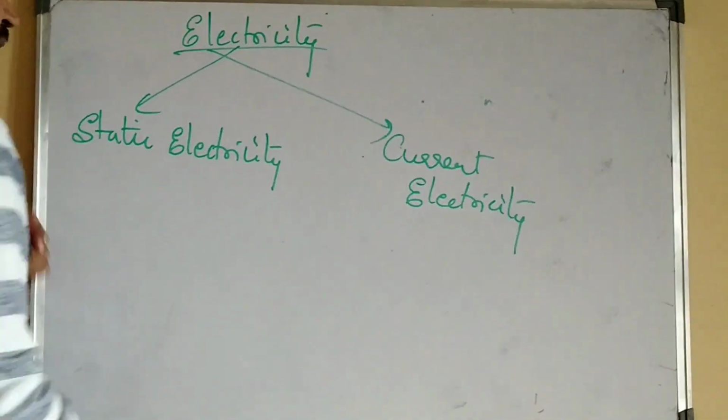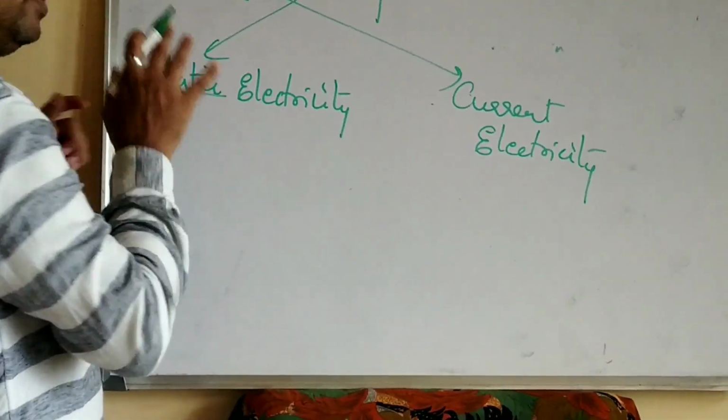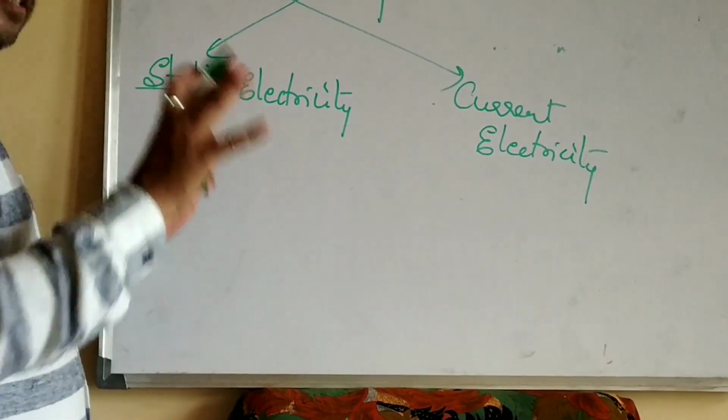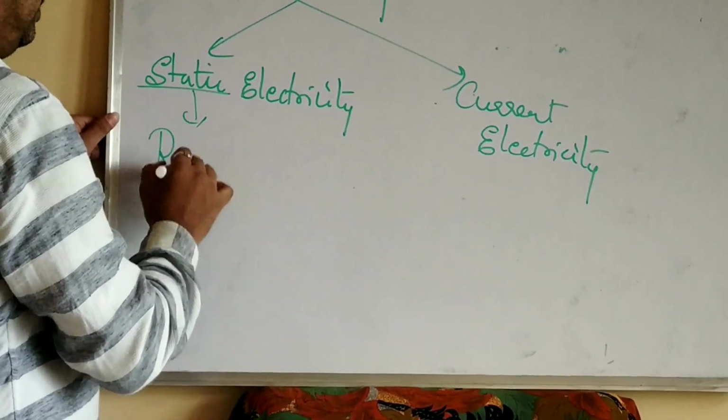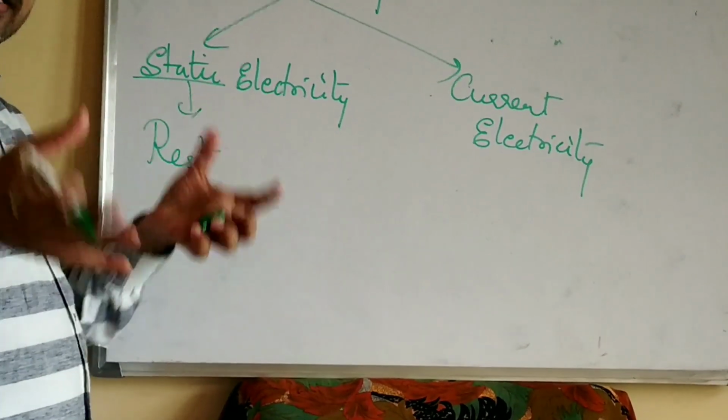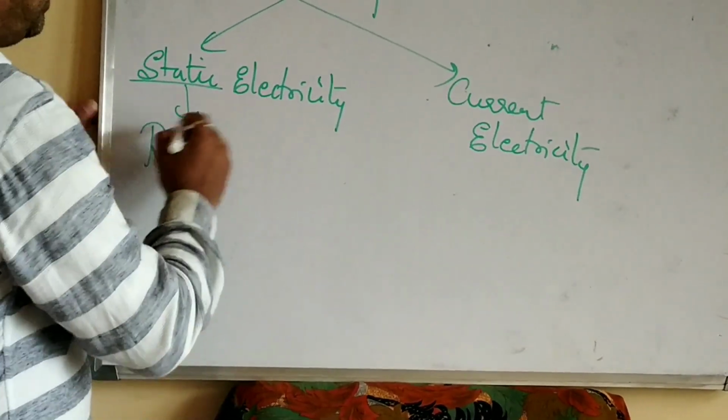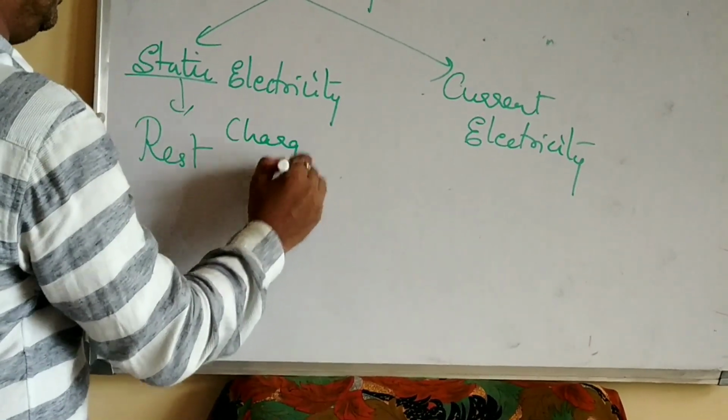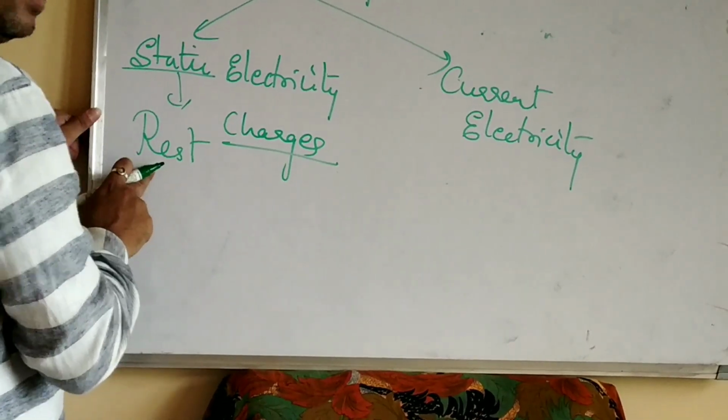What do you mean by static electricity? Static means stationary, at rest. Static electricity is the branch of electricity which deals with charges at rest.